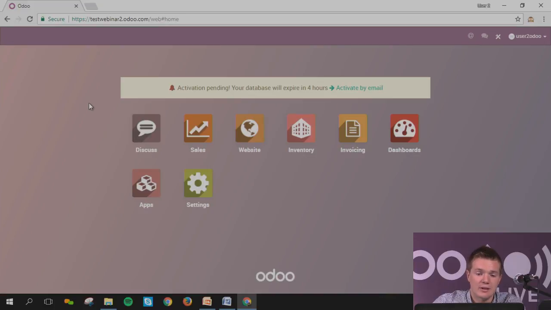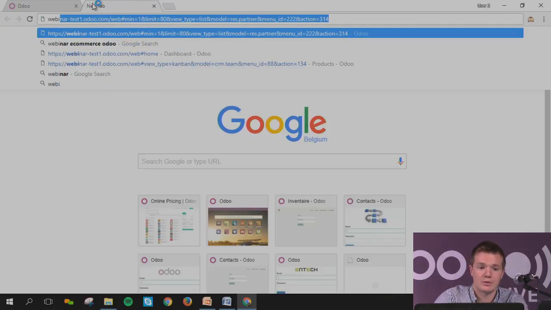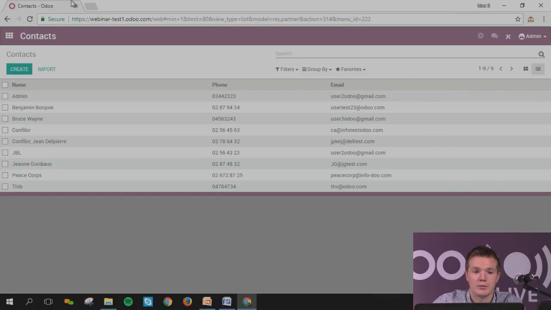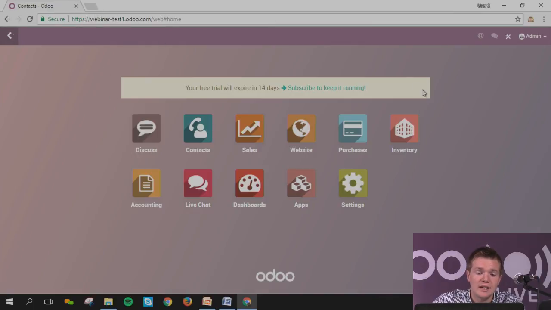What I want to do in here, I will simply go into my other database. I've got already some product, and you will see, well, we'll have more information. That will be easier for explaining all the features. Okay, so I did exactly the same. I just created a database which is called webinar test 1, and I've set some product in it.